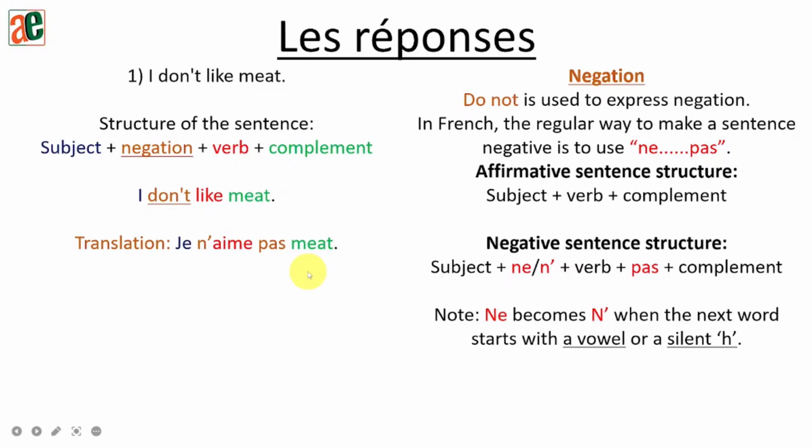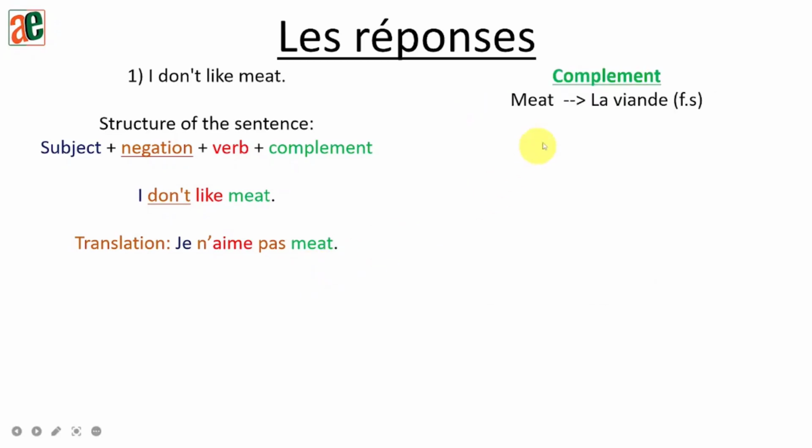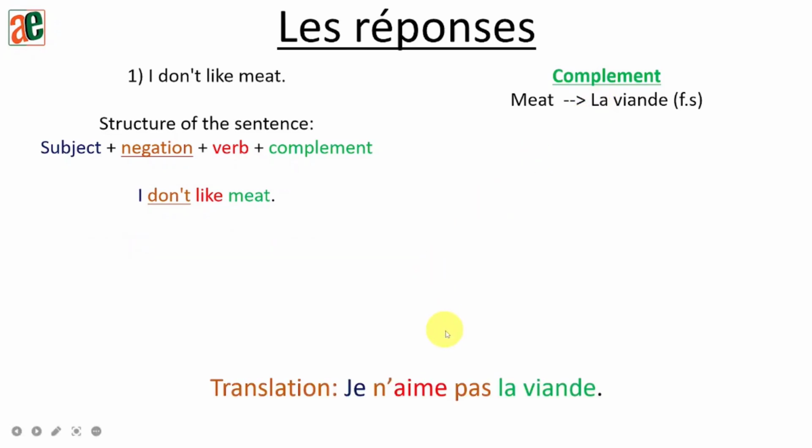So let's translate the last part. The complement is meat, and in French it will become la viande, which is a feminine singular noun. This is another tip that you need to know or note down. Whenever you are learning a new noun in French, you need to learn it with its gender. Very important, so that it will help you know the article that you have to use. Okay? So let's replace it in the sentence. So the final sentence in French will become je n'aime pas la viande. Okay?